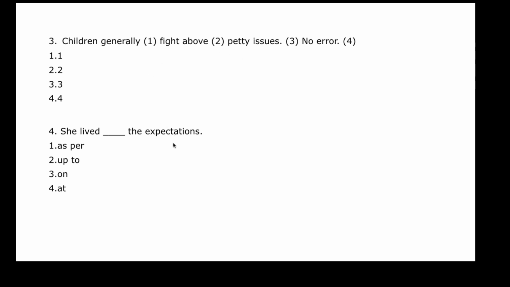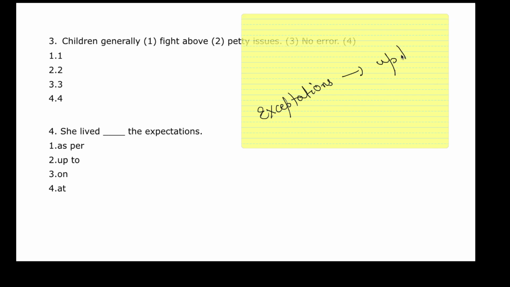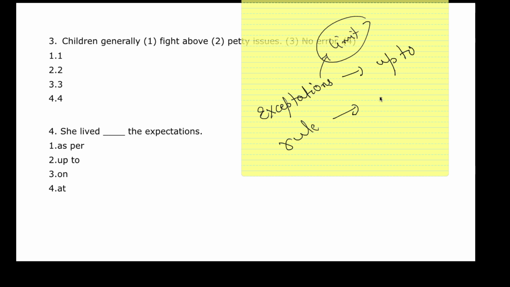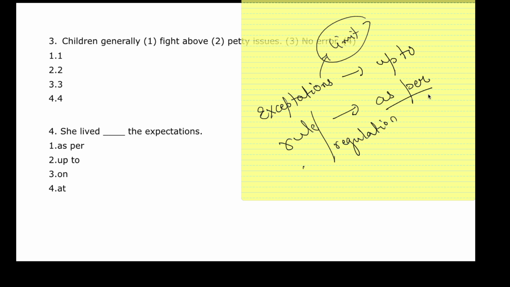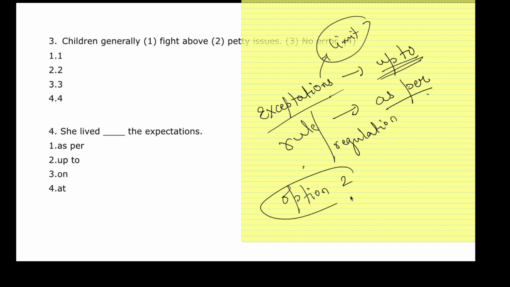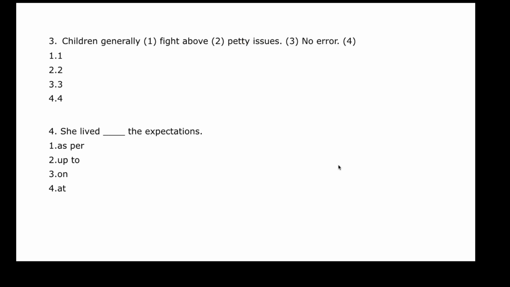Okay, so the question says she lived dash the expectations. Always remember, for expectations the word used is up to. You always live up to the expectation. Why? Because that is a limit or a goal that you have to achieve. When the situation is for rules, you live as per the rules. Even if it is rules and regulations, both, you always live as per the rules and regulations. But for expectation, it is always up to. So your answer is option number 2, that is up to. She lived up to the expectations.